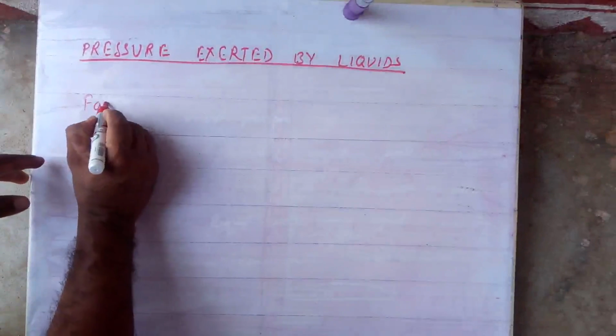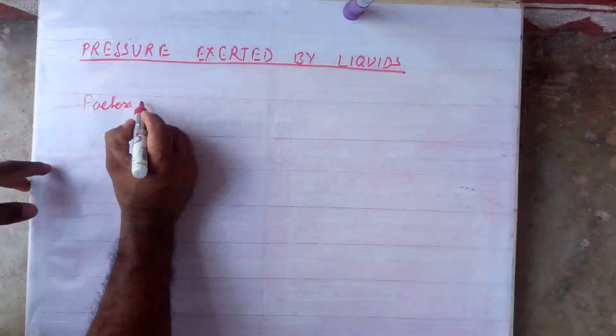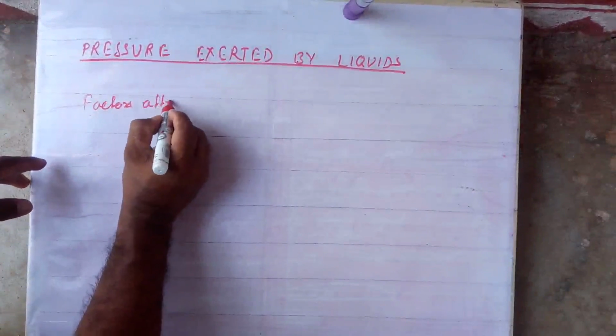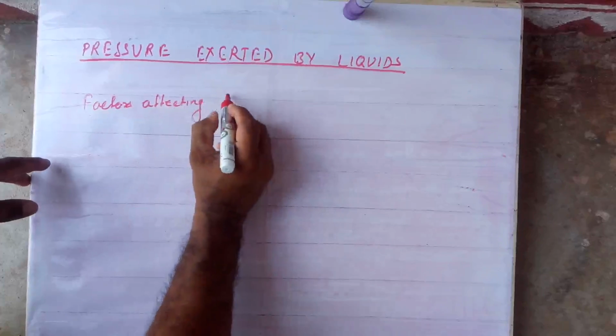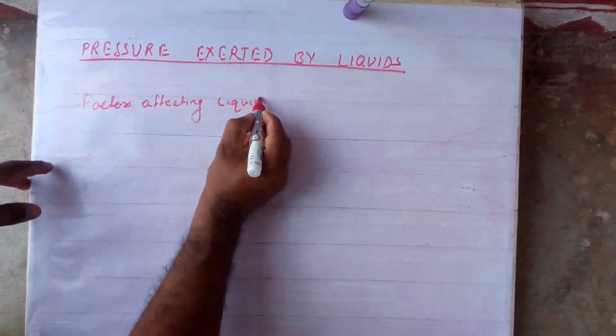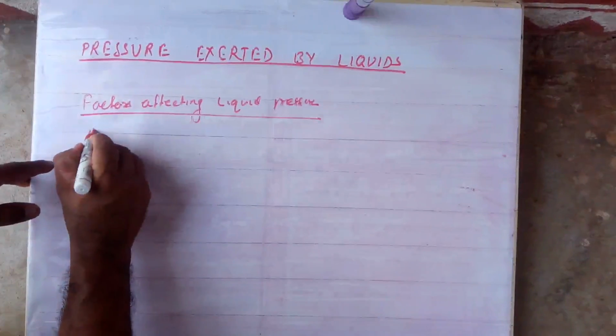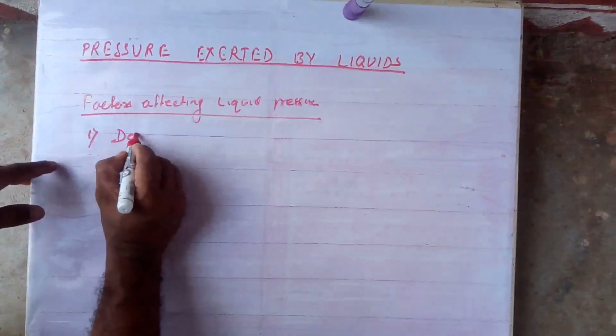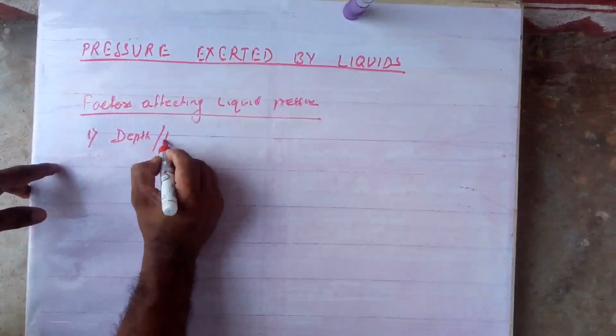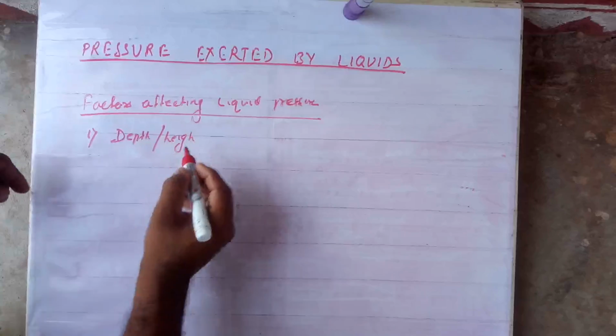Factors affecting liquid pressure. First one we already learned, that is depth or height. Depth means depth from the surface. Height means, from the surface of the liquid down, we measure. As the depth or height increases, the liquid pressure will be more.